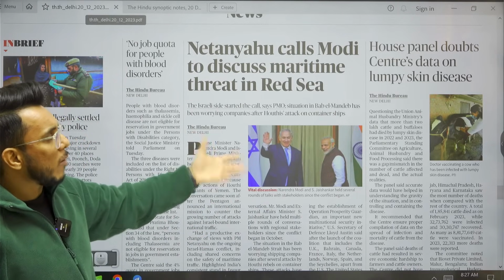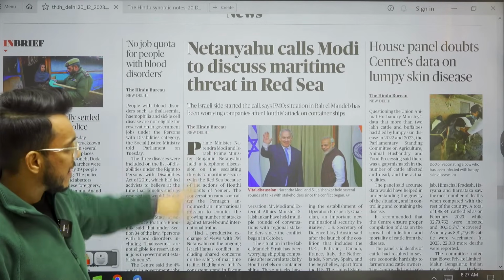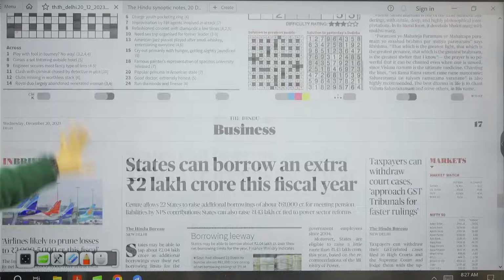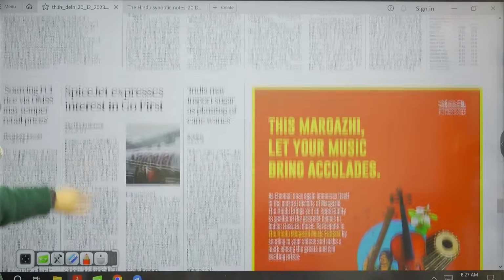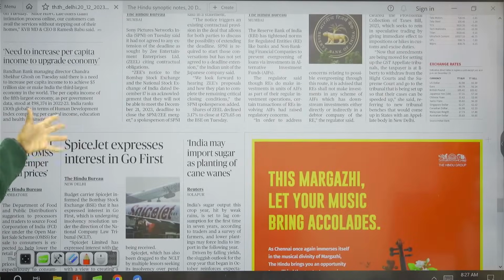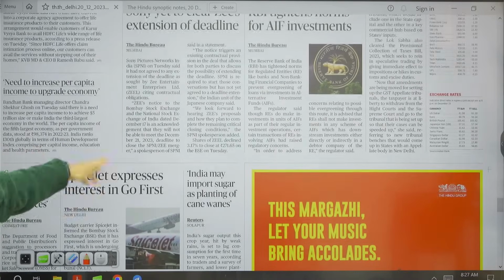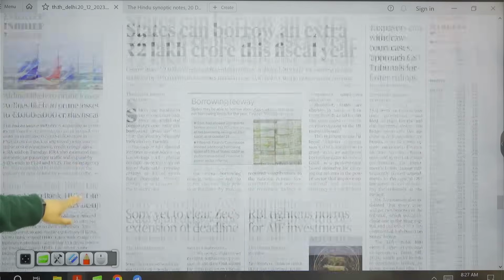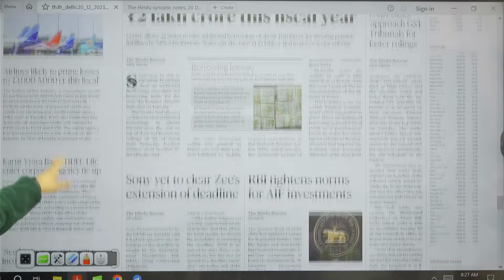We will take this particular article for examination. Okay, House panel doubts Centre's data on lumpy skin disease. Okay, then further moving on, again we have the political articles here. Fine. Then corporate trends, SpiceJet expresses interest in Go First. Okay, Sony Zee extension of deadline. Okay, states can borrow extra 2 lakh crore rupees this fiscal year.